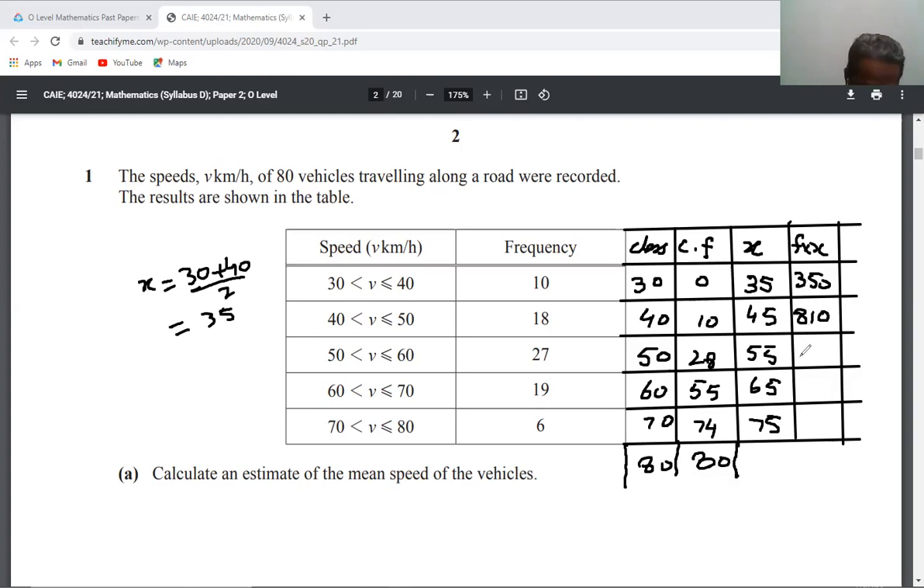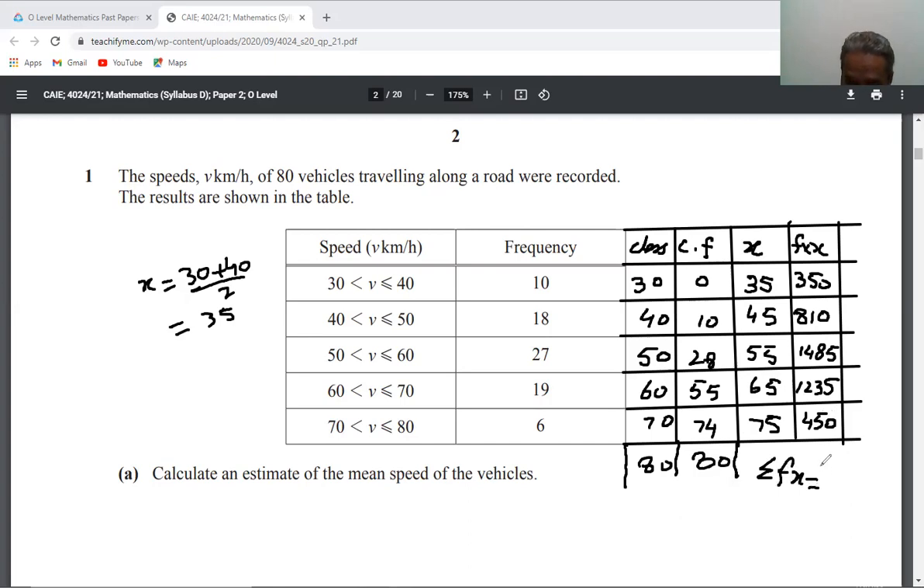Then 55 multiplied by 27, this will be 1485. Then 19 multiplied by 65, 1235. And then 75 multiplied by 6 will be 450. So this is fx. So here you will write summation fx.